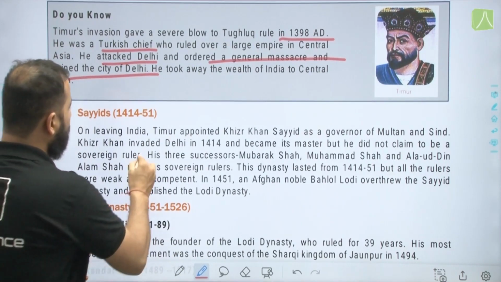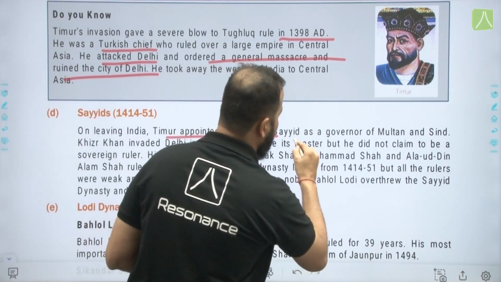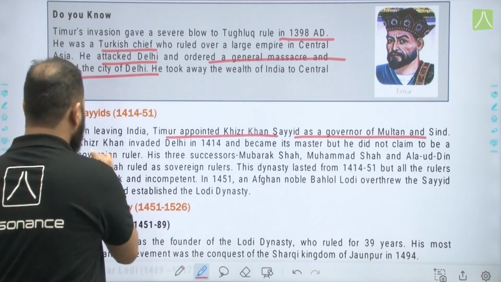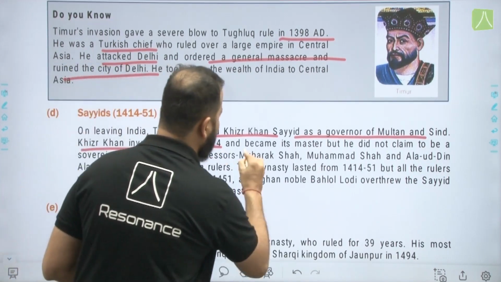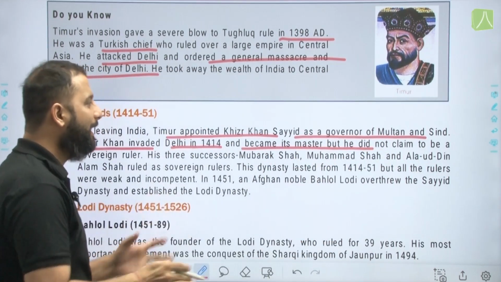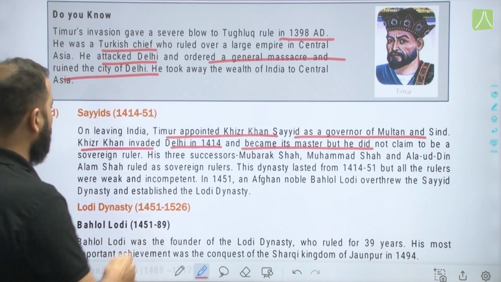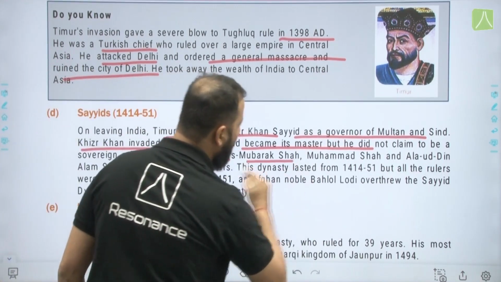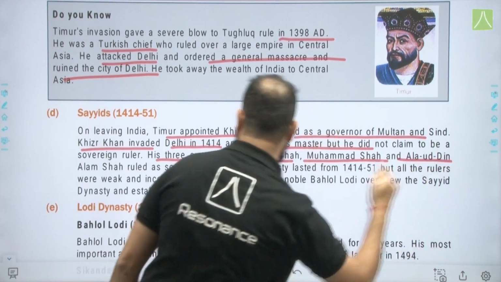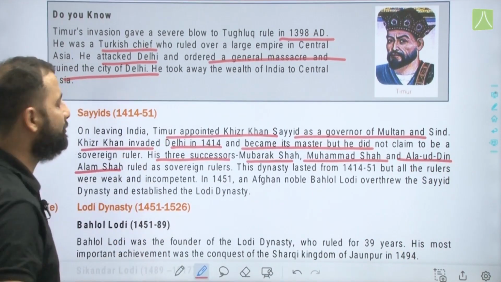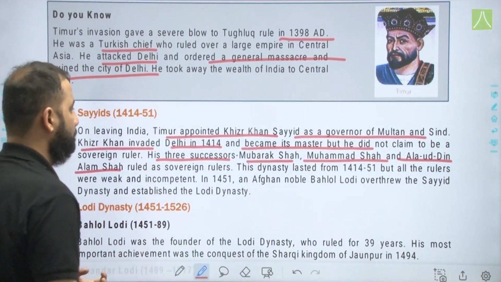On leaving India, Timur appointed Khizr Khan Sayyid as the governor of Multan and Sindh. Khizr Khan invaded Delhi in 1414 and became its master, but he did not claim to be a sovereign ruler. His three successors, Mubarak Shah, Muhammad Shah and Alauddin Alam Shah, ruled as sovereign rulers later on.